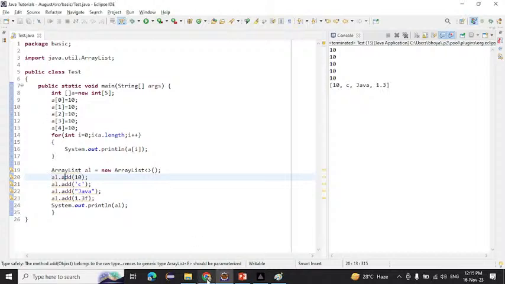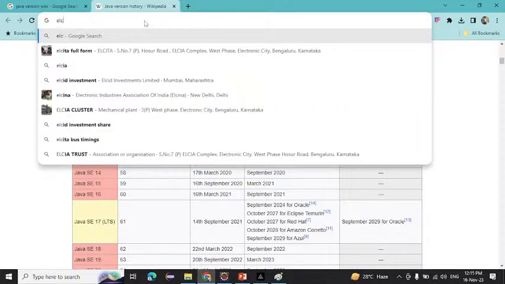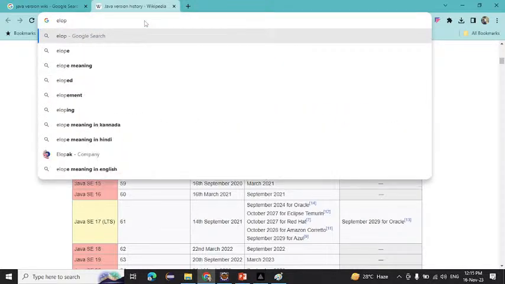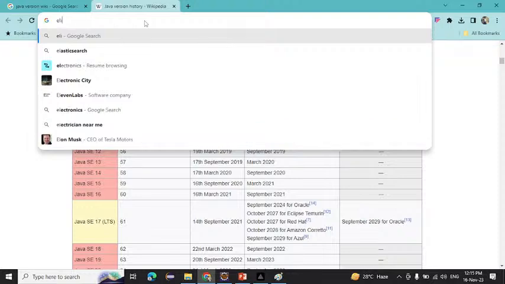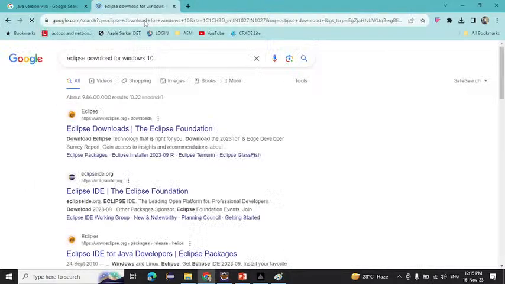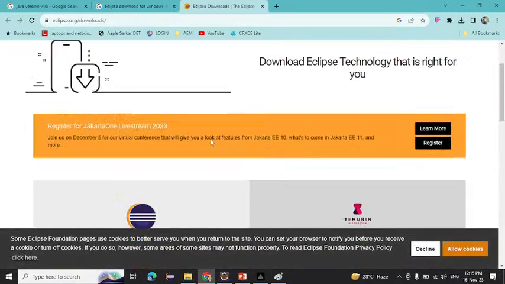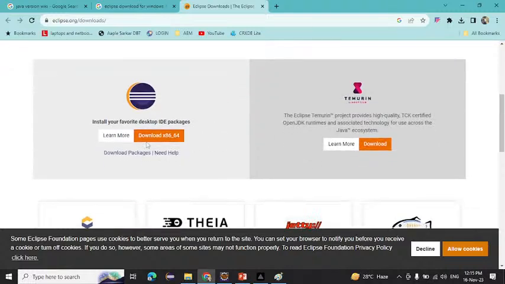How to install? Simply come here and write Eclipse. Search Eclipse download for Windows. Come here, the first one is Eclipse, and you can download it from here.